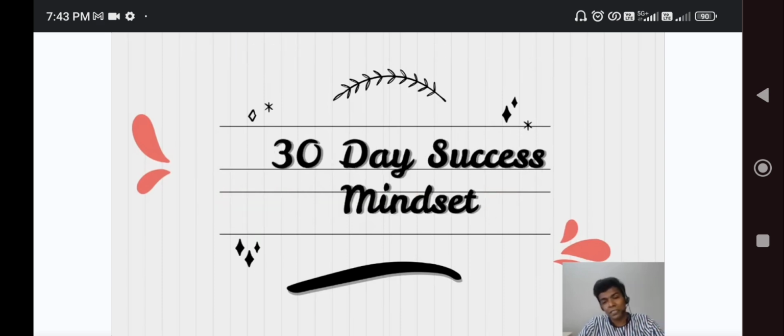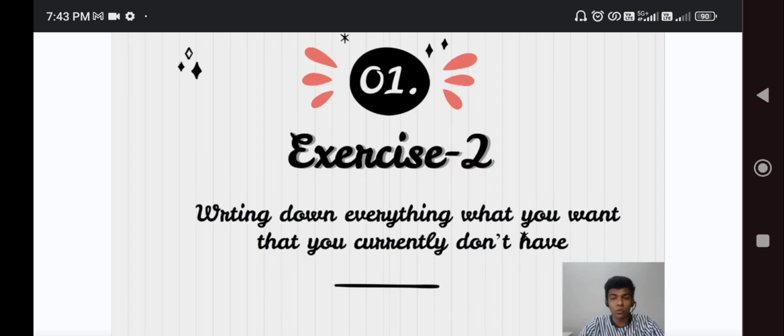Okay, and we are in the 30 days success mindset. Exercise number 2, which is yesterday's session, was about writing what you want that you currently don't have, right? This is what I asked you to write. I also completed my second day's task, guys. This is the success mindset we have. This is the second day, and I've already written it. Totally I've written nearly 26 points. I hope you are also doing that. If you are, put in the comment box below that you're also doing it with me, Sanjay. This is highly necessary, guys.